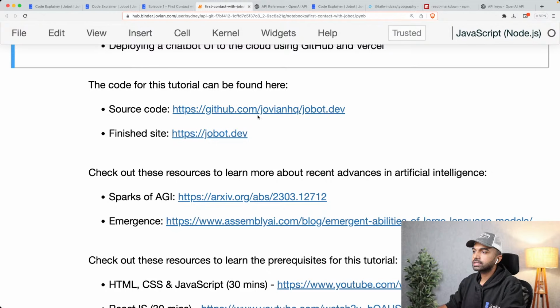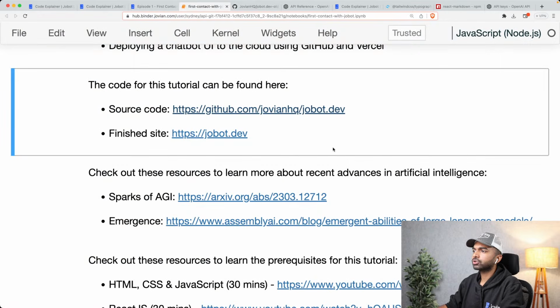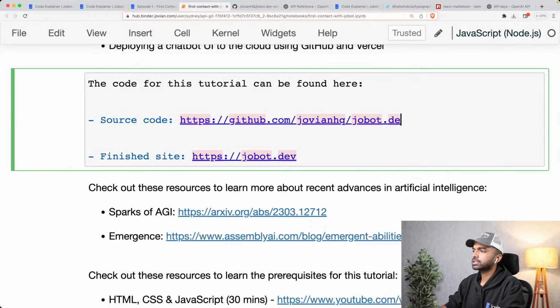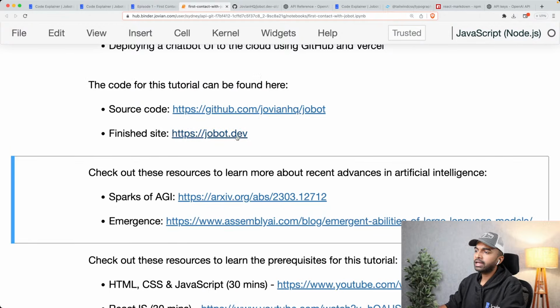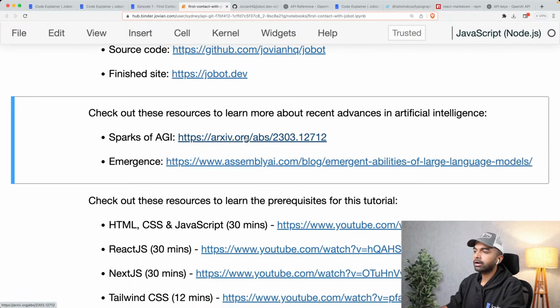And the code for this you can find here. I think it's just /Jobot. So I'm just going to change this over here. And the finished site will be deployed here shortly at jobot.dev, so you'll be able to try it out as well.